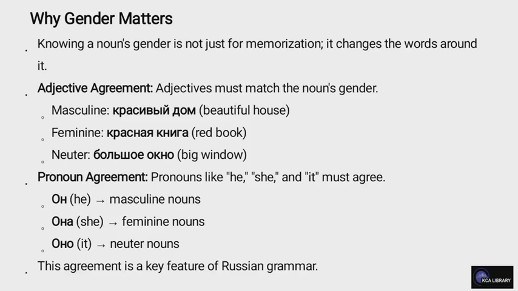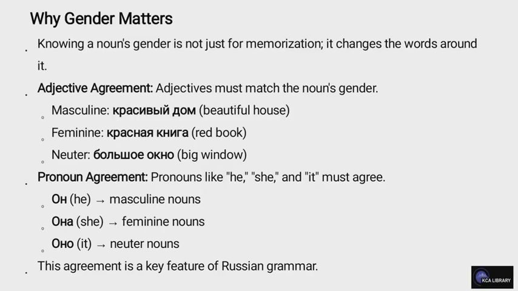Why gender matters. Knowing a noun's gender is not just for memorization. It changes the words around it. Adjective agreement. Adjectives must match the noun's gender. Masculine: krasivyi dom, beautiful house. Feminine: krasnaya kniga, red book. Neuter: bolshoe okno, big window.